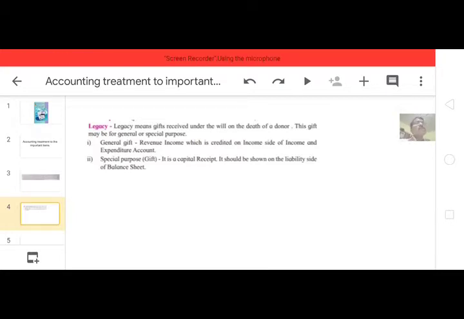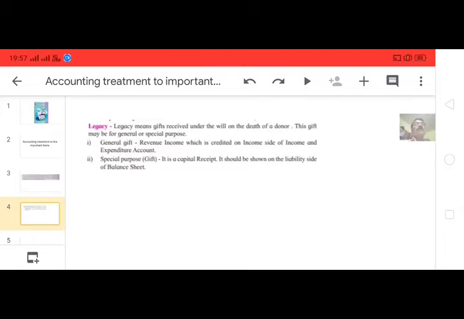Suppose legacy is given in the additional information. Legacy received, given in the receipts and payments account, is suppose 10,000, and in the adjustments there is an instruction that 40% of legacies are to be capitalized.